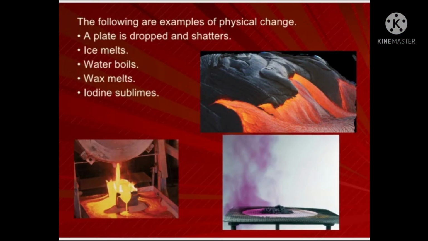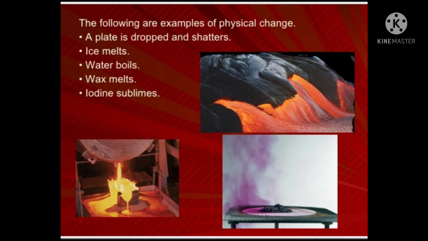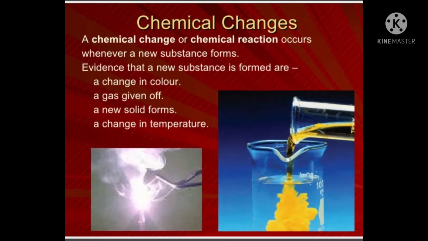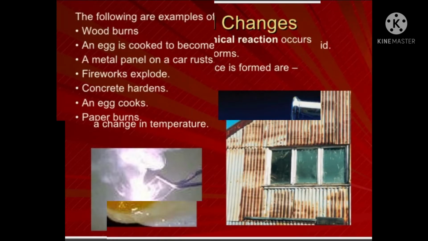The following are examples of physical changes. A plate is dropped and shatters. Ice melts. Water boils. Wax melts. Iodine sublimes. A chemical change or chemical reaction occurs whenever a new substance forms. Evidence that a new substance is formed: there may be a change in color, there may be gas given off, a new solid may form, and there may be a change in temperature.